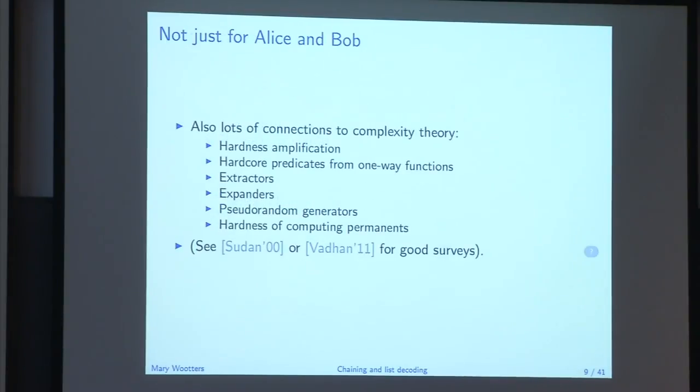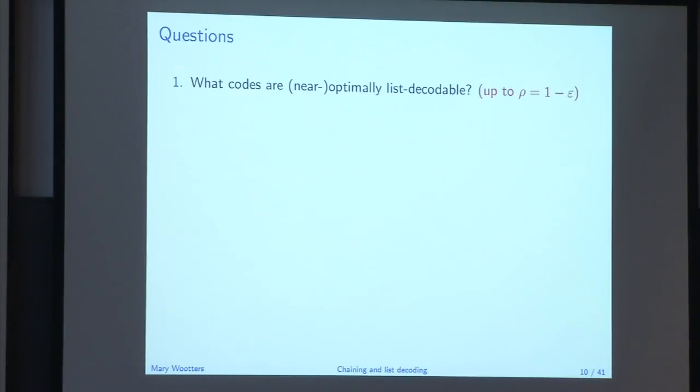But there's also lots of other applications of list decoding, for example, in complexity theory and pseudo-randomness. So I'll skip over this and sort of go towards the main driving questions of this talk. So the first question, which we might ask after seeing this introduction, is, well, where do we get such codes? What codes have this nice combinatorial setup, right? So what codes are near optimally list decodable up to this really big error rate, rho equals 1 minus epsilon? And so for the rest of the talk, rho is going to be 1 minus epsilon, by the way. So that's just fixed. So this very high error rate regime.